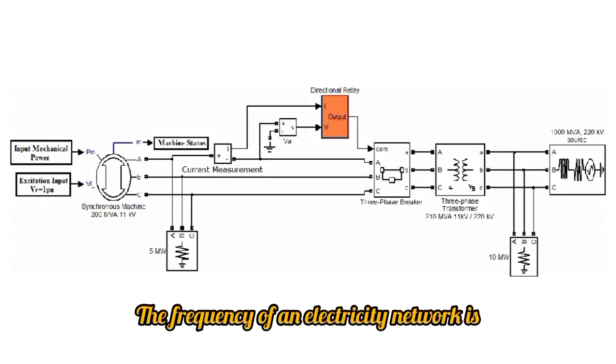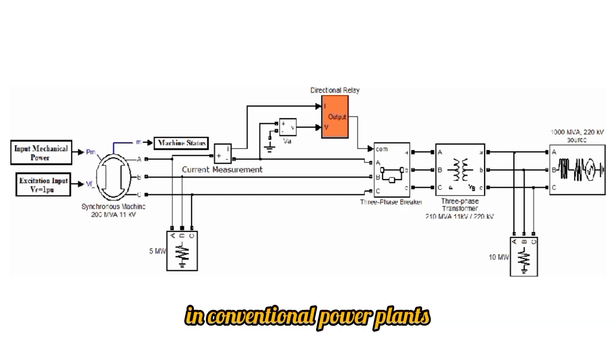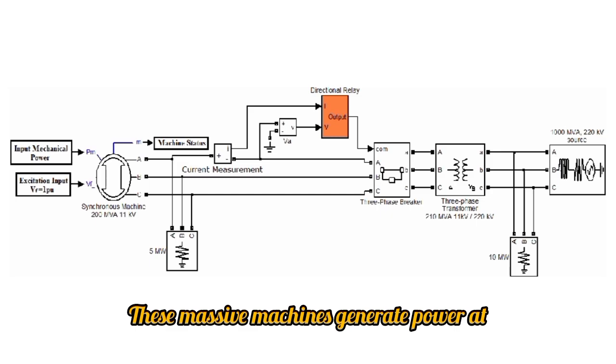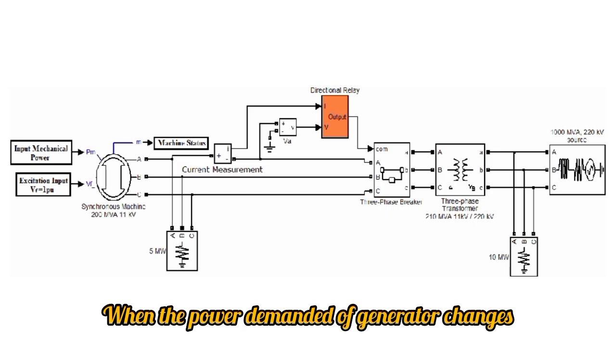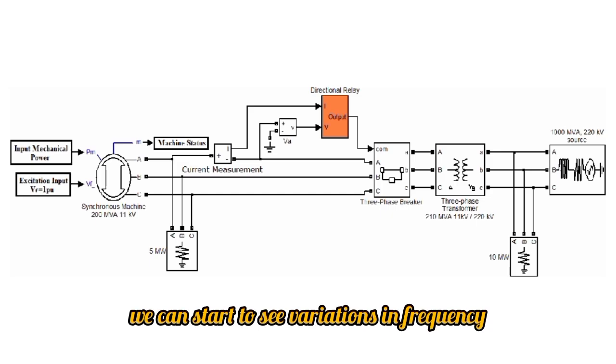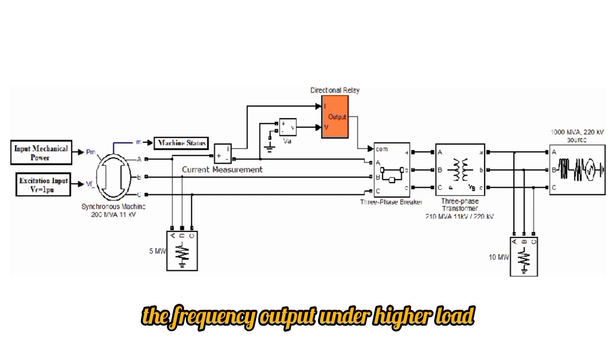little movement. The frequency of an electricity network is generally governed by the synchronous generators in conventional power plants. These massive machines generate power at a specified frequency. At a steady state, at rated power, the frequency should not vary. When the power demanded of the generator changes, we can start to see variations in frequency. The power system inertia, or stored energy, will attempt to maintain the frequency output under higher load.